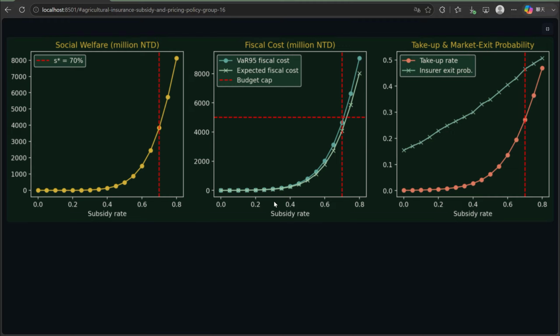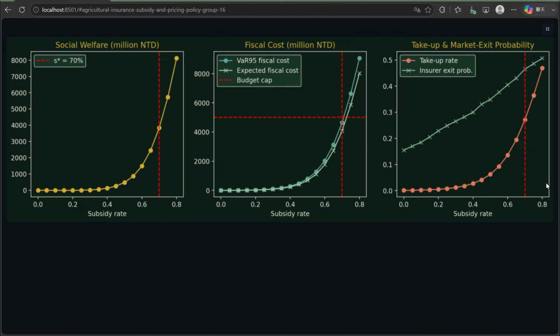In the middle, here's the fiscal constraint directly. At our recommended 70% subsidy, the expected fiscal cost over 10 years, discounted, is about 4,000 million NT dollars, and the 95th percentile VaR 95 is about 4,652 million, just under our 5,000 million cap. This operationalizes fiscal discipline as a hard constraint, not just a talking point, and is consistent with the design of Taiwan's existing agricultural insurance fund as a backstop.